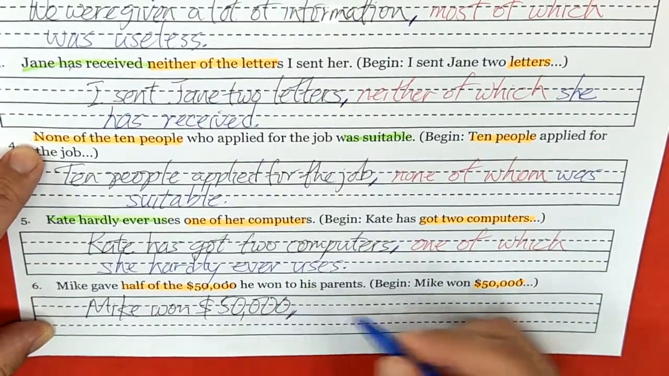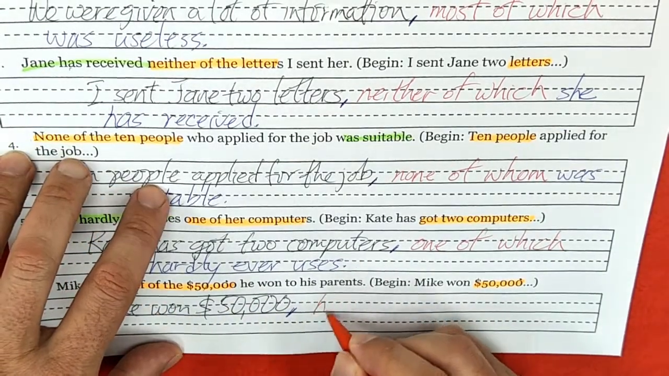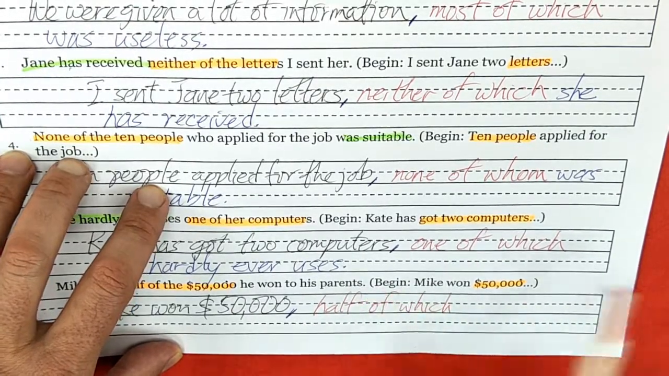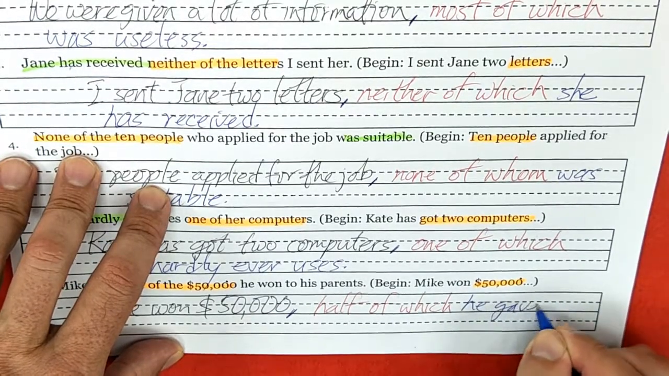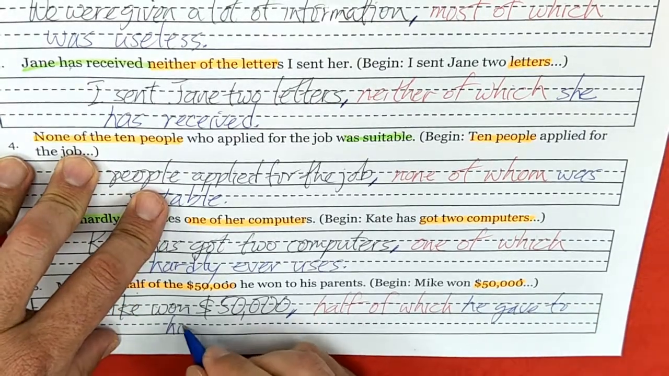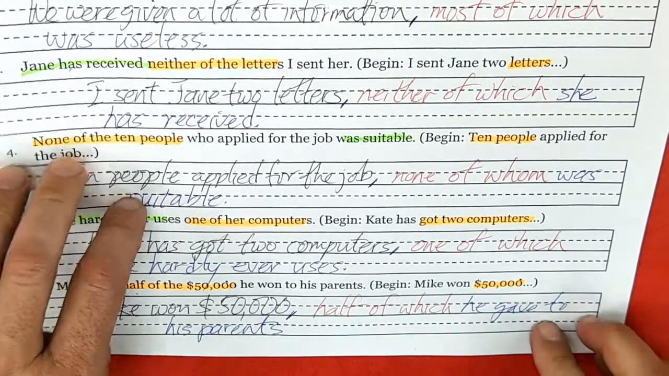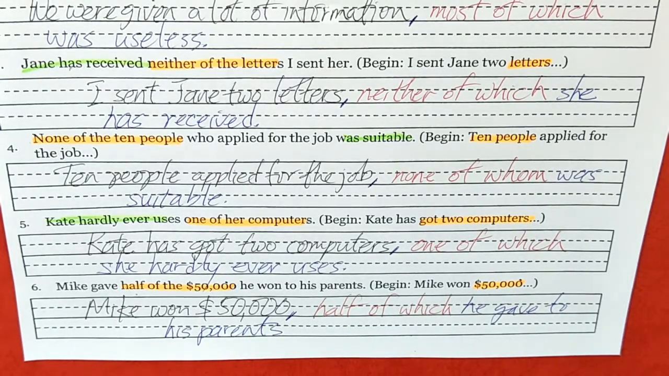Comma, it says half of which, because money is a thing, half of which he gave to his parents. All right, what a nice guy. Mike won $50,000, comma, half of which he gave to his parents. Good job. Great job, Mike.